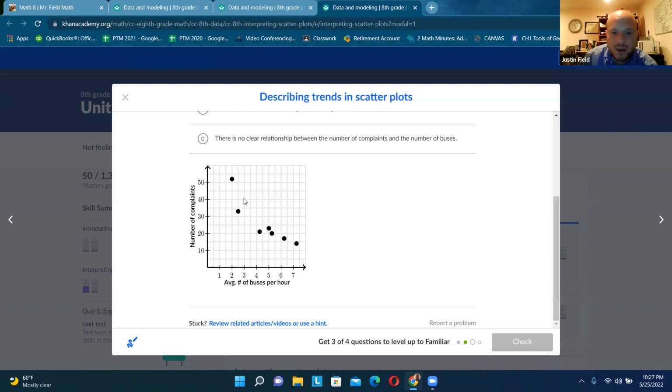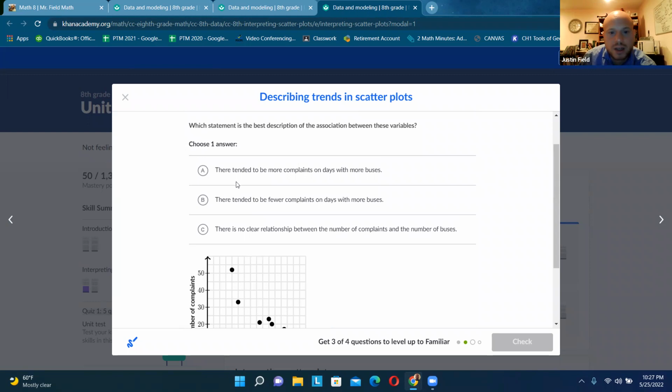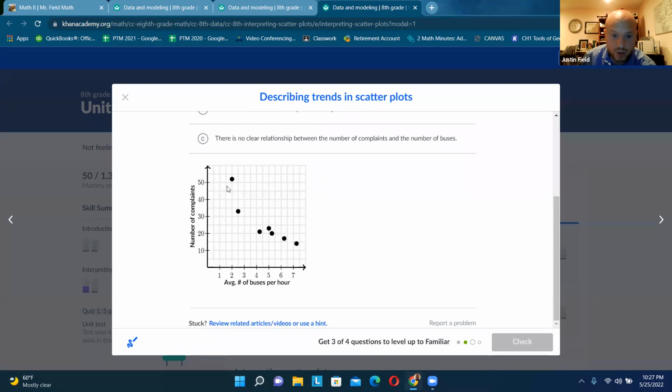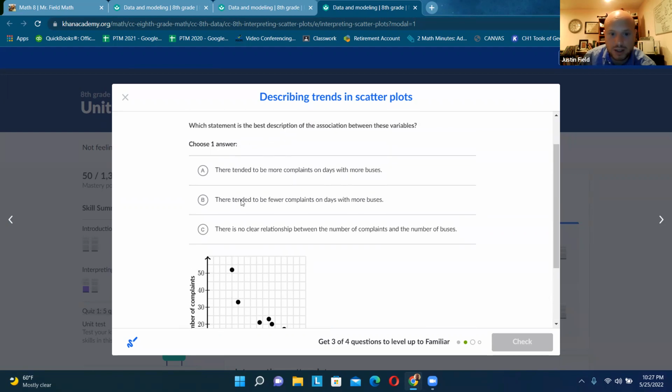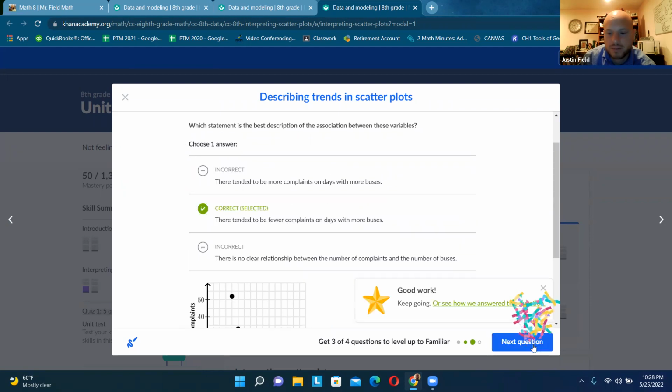People get cranky when they're waiting for the bus. So there tended to be more complaints on days with more buses. No, on days with fewer buses, when the x value was lower, there were more complaints. Fewer complaints on days with more buses. There we go.